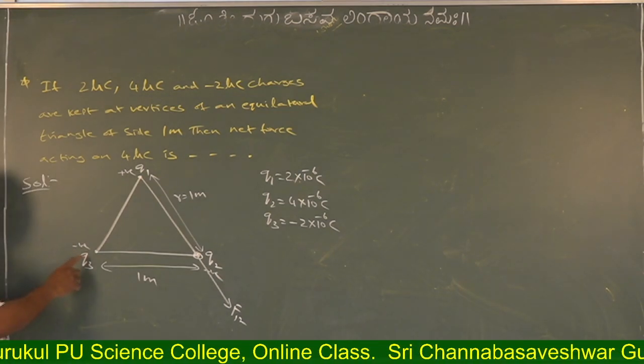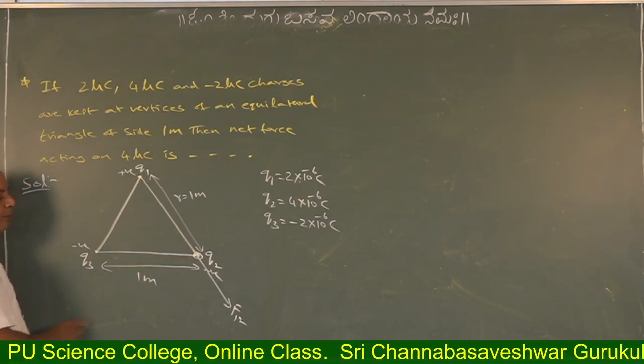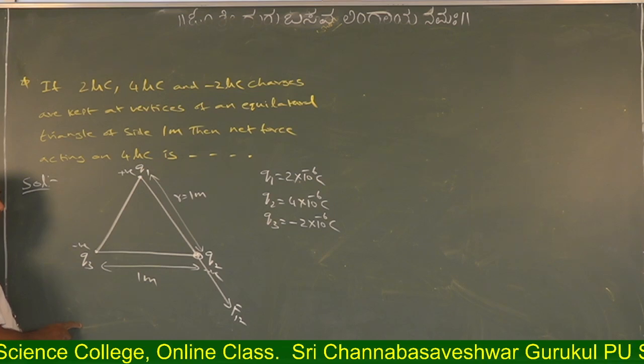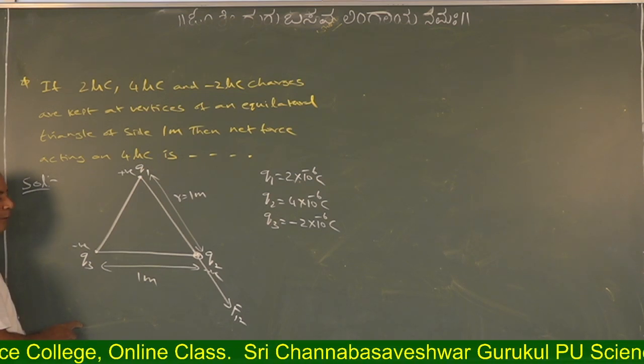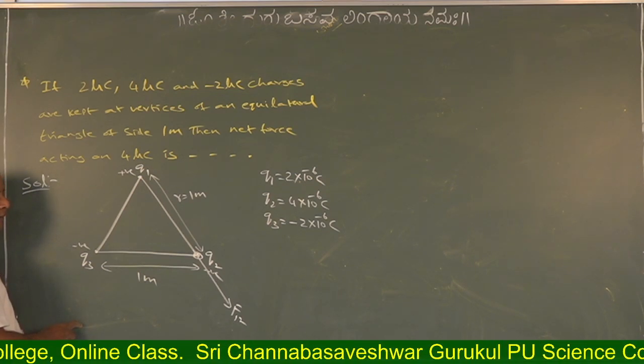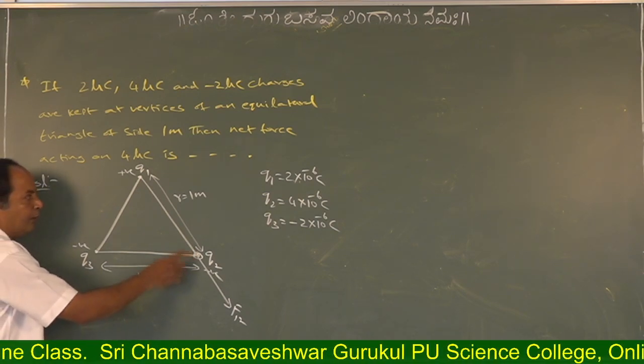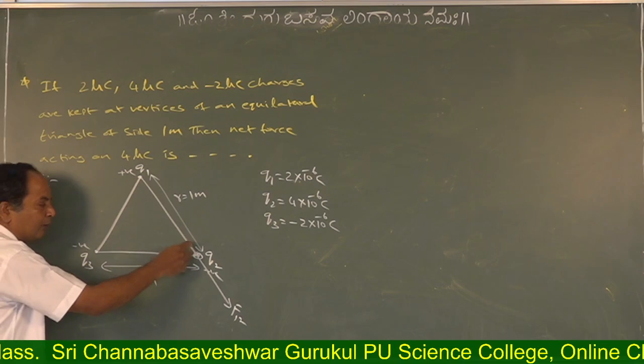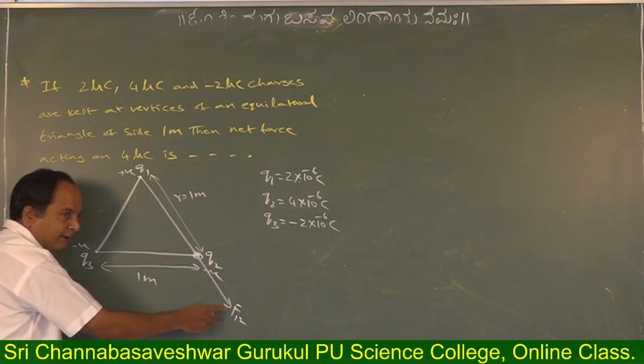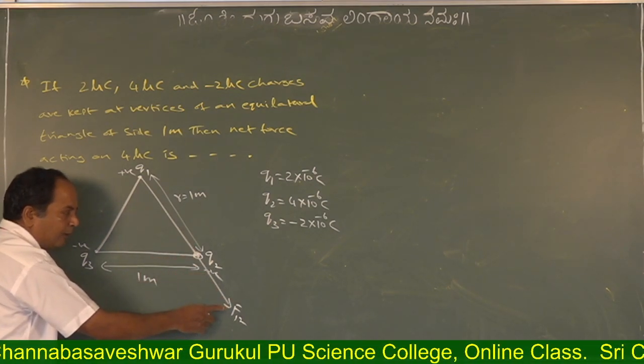Similarly, does Q3 attract Q2 or repel? It attracts Q2. Here Q1 repels, so Q2 moves like this, and in this direction we should give an arrow mark.